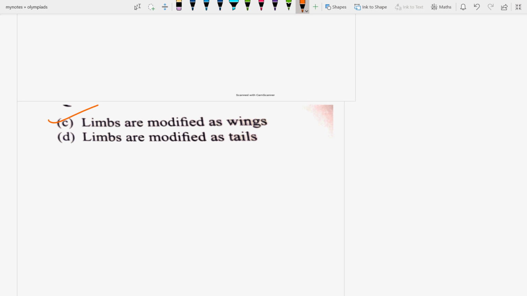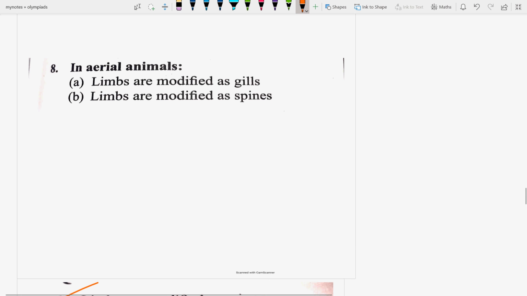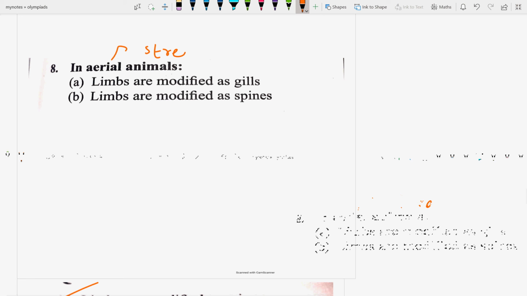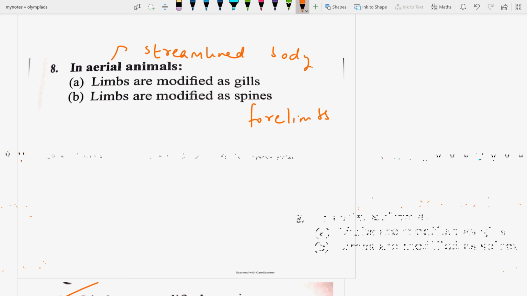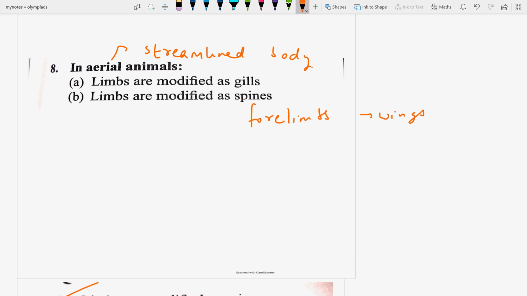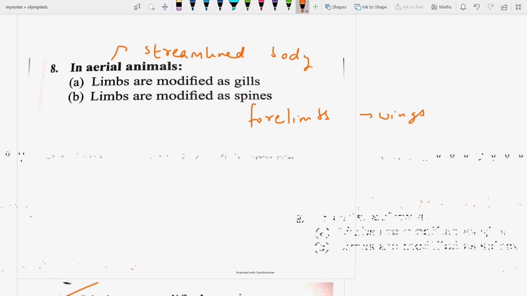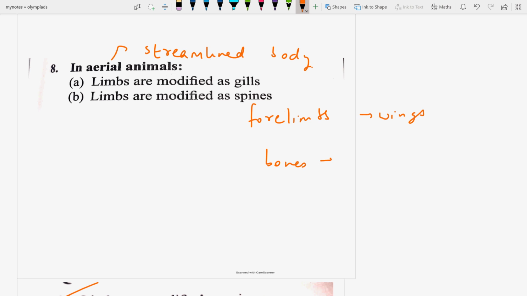Because they have a streamlined body, and their forelimbs are modified into wings to help them to fly. Their bones are hollow to make them light. So this is the characteristic of aerial animals.